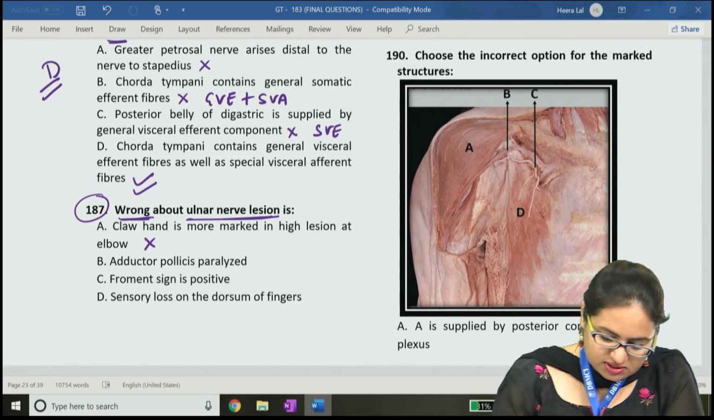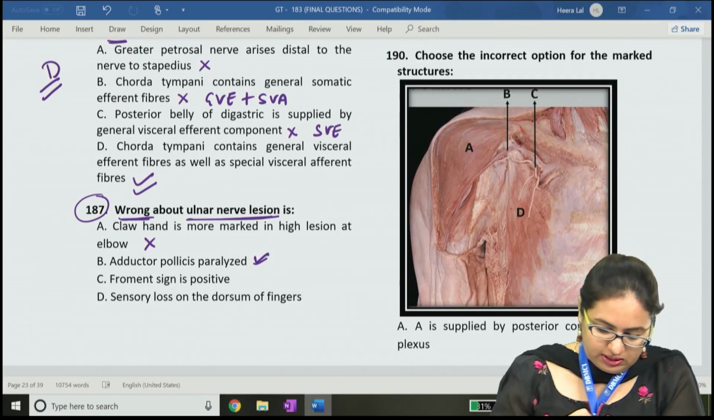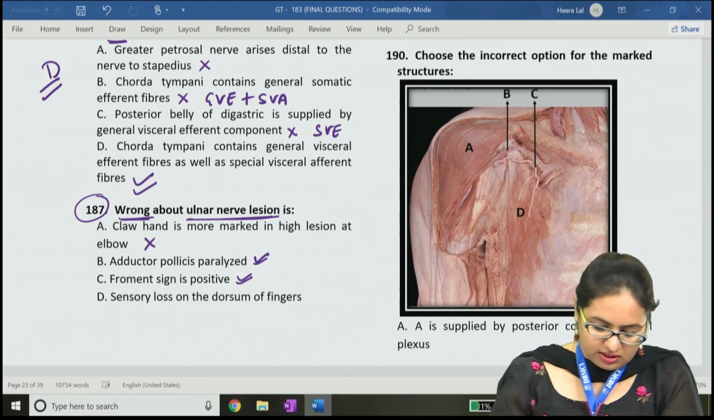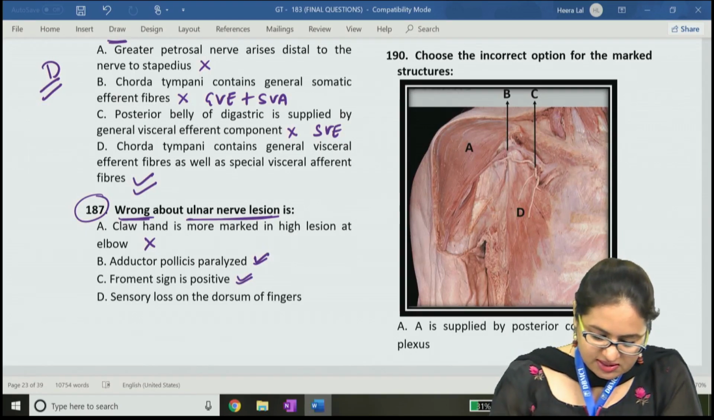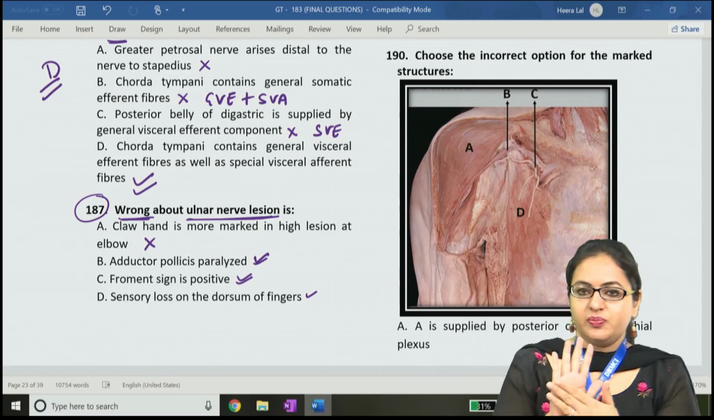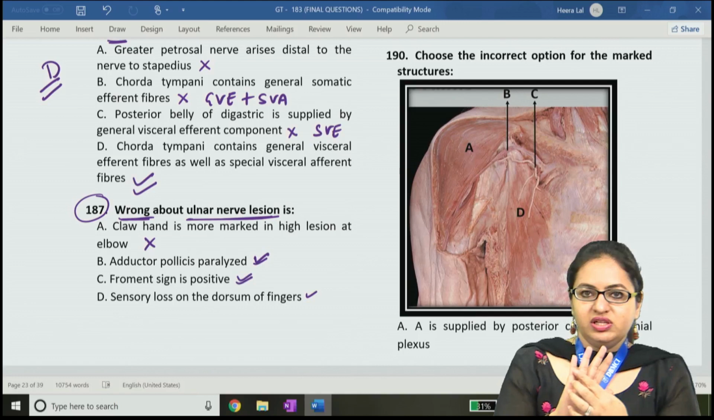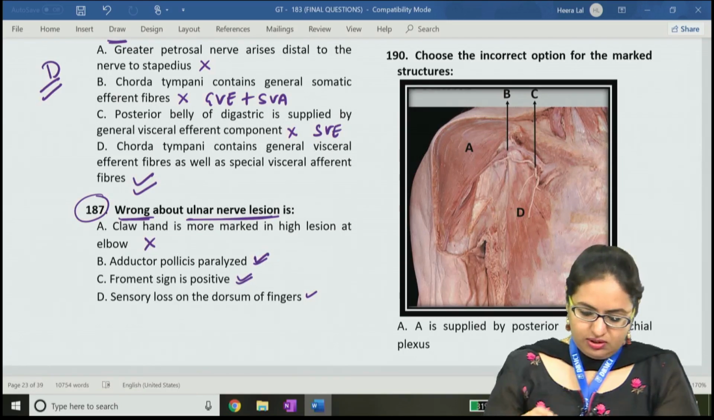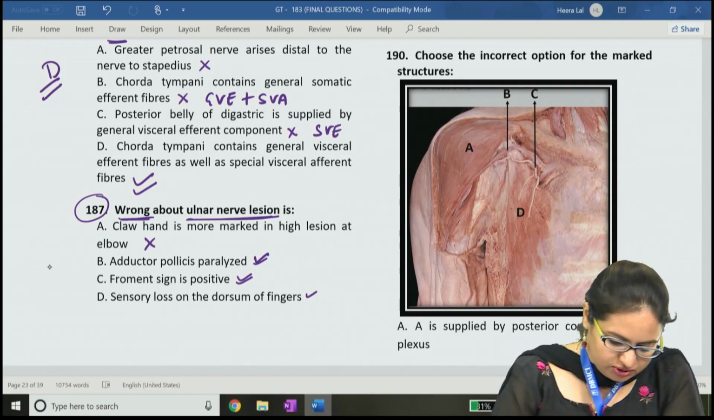Then adductor pollicis is paralyzed, correct, because it is supplied by the ulnar nerve. Froment sign is also positive because it is testing the adductor pollicis muscle only. Then the sensory loss is on the dorsum of the fingers. As we have just discussed, it is towards the palmar side as well as towards the dorsal side, and it is involving the medial 1.5 fingers. So this option is also correct. The answer for this question will be A.